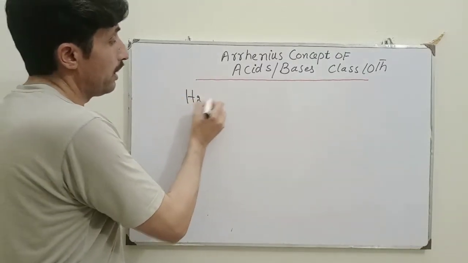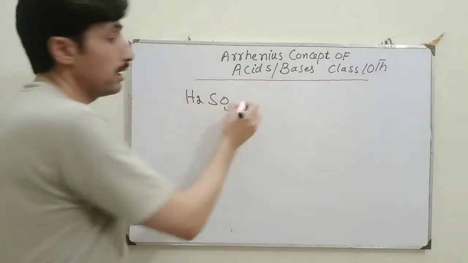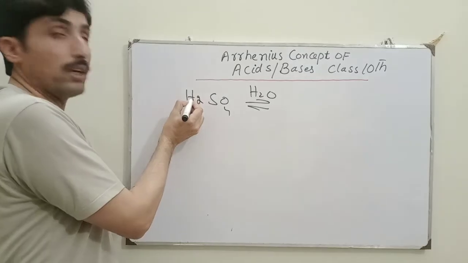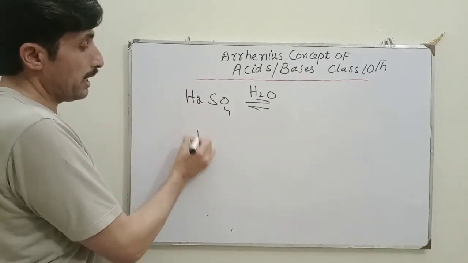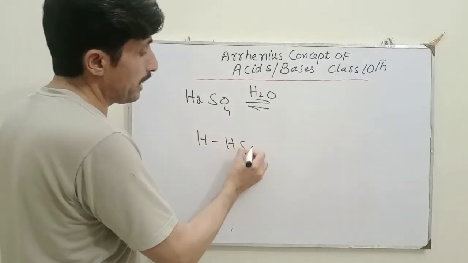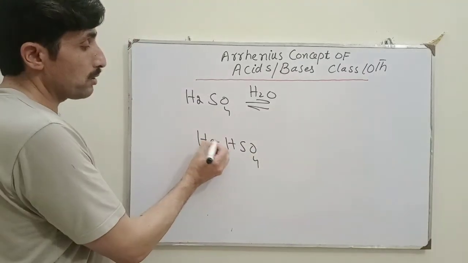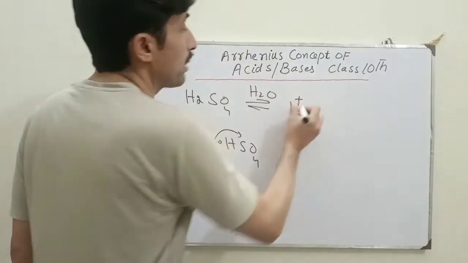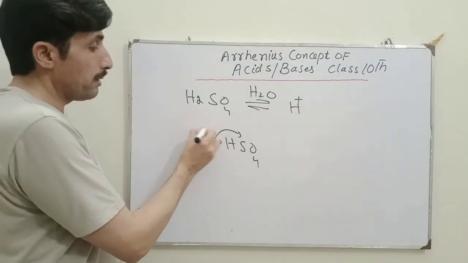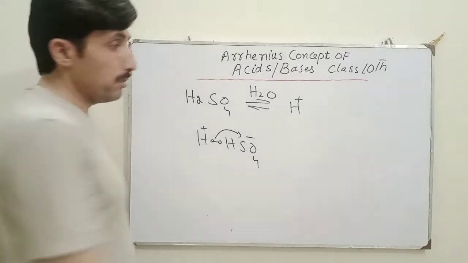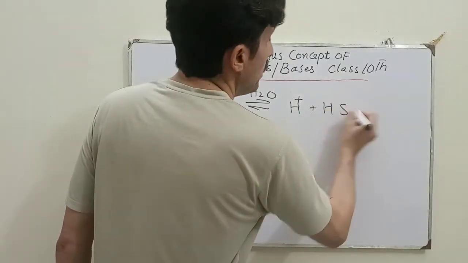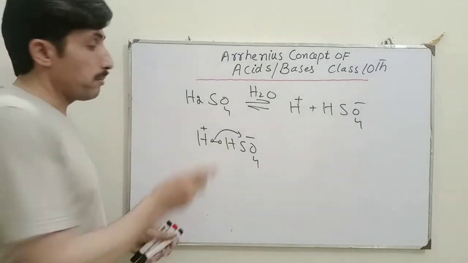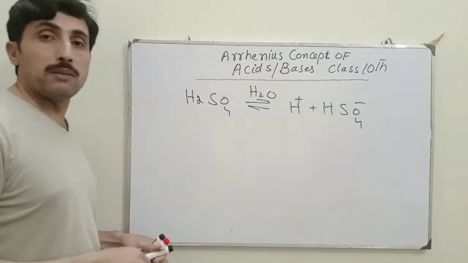Now look here, H2SO4, sulfuric acid, is added inside an aqueous medium. We have 2 hydrogen atoms. It can also be written as H and HSO4. So this lone pair will be attracted toward the hydrogen, and a proton will be formed here. It becomes positively charged, this becomes negatively charged, and hydrogen sulfate ion will be produced. In the first step, 1 proton will be released from the sulfuric acid.